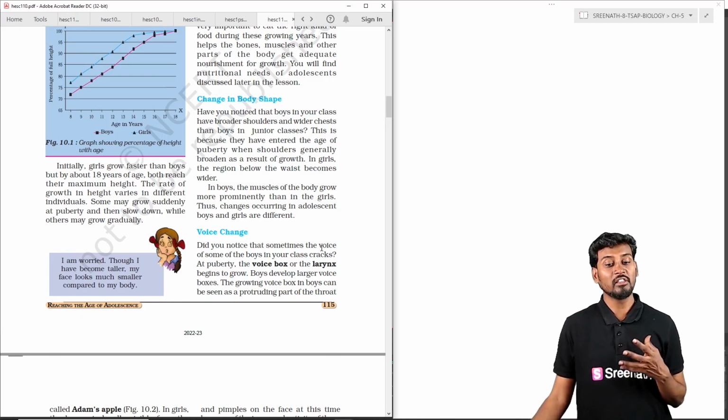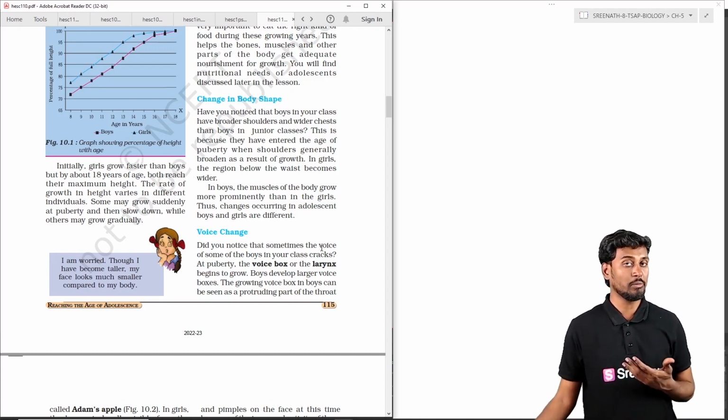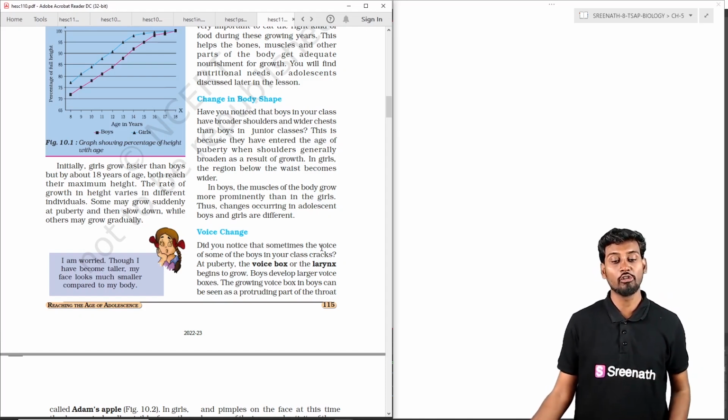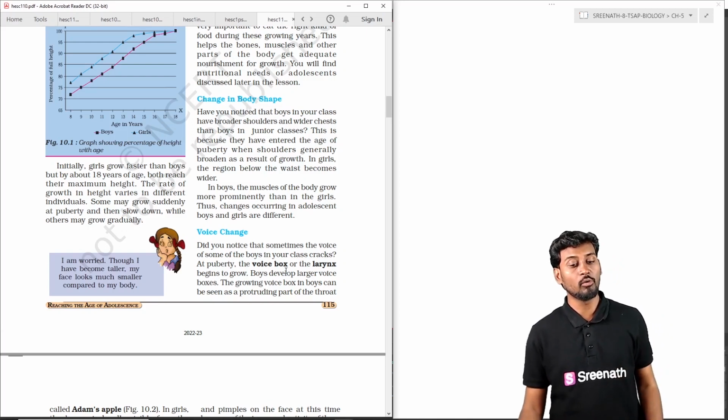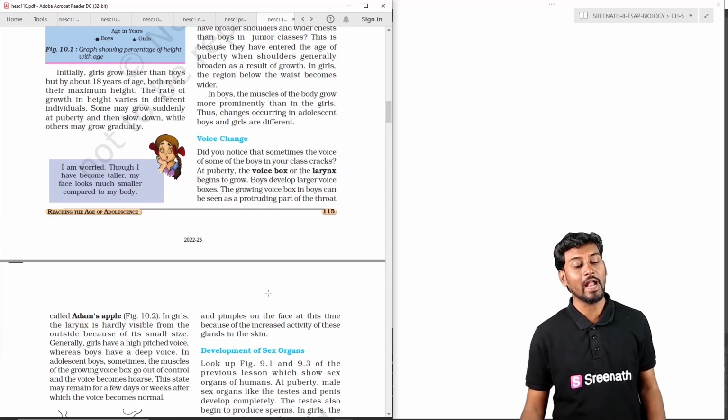In people who are in the growing stage, boys have a low pitch voice and females have a high pitch voice. This change in the voice from childhood into teenage is because of the voice box, which is seen as a protrusion of the throat, that is the Adam's apple.